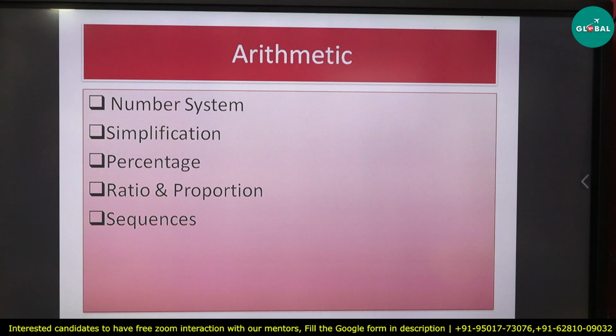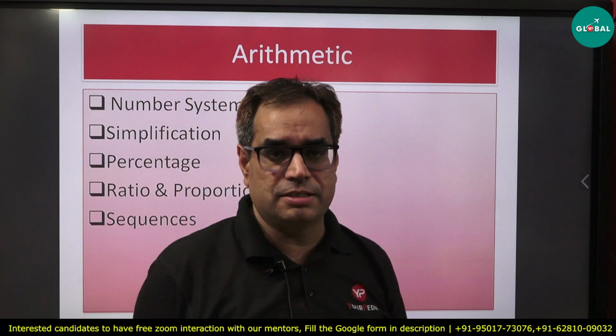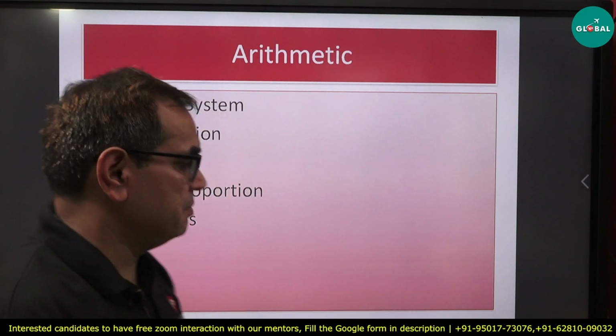Then percentage. Okay, so percentage is important. Ratios, ratio and proportion, sequences. These are in arithmetic. Sequences we can also say extra topic. Okay, so number system is really important. HCF, LCM, okay, basic fractions, their addition, subtraction, all these things, right? So this is important.